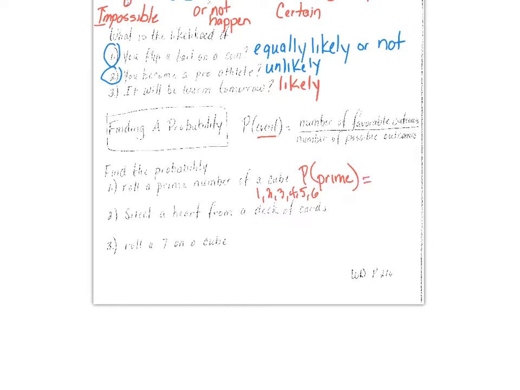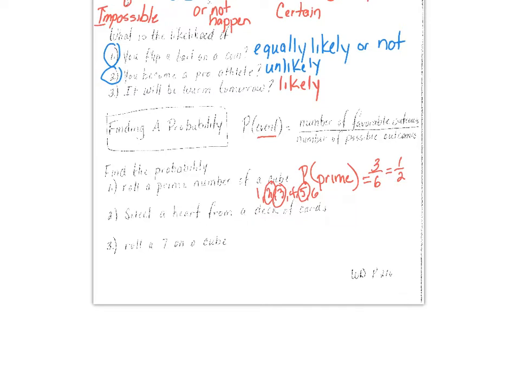Well, 1 is neither prime nor composite. 2 is prime, only factors are 1 and 2. 3 is prime, 1 times 3. 4 is not, 5 is, and 6 isn't. So we take the number of favorable, which is 3 over 6, and reduce it to 1/2. So the probability of rolling a prime number is 1/2.